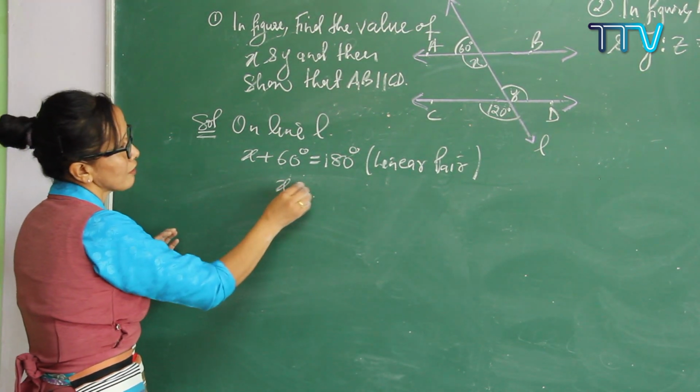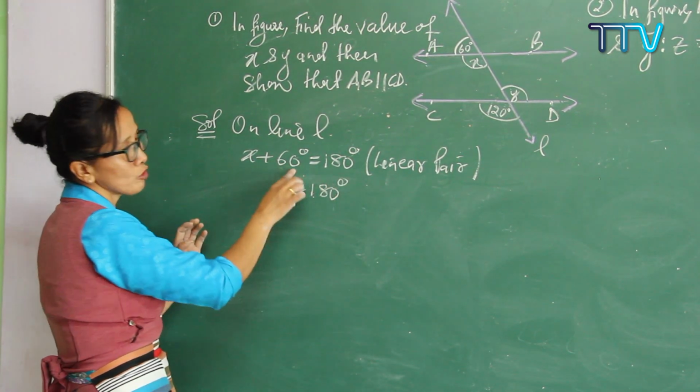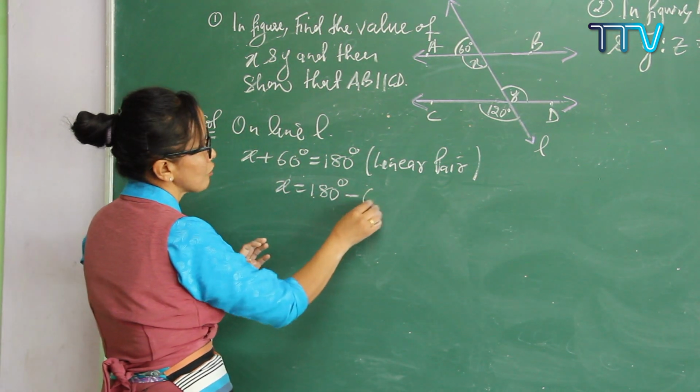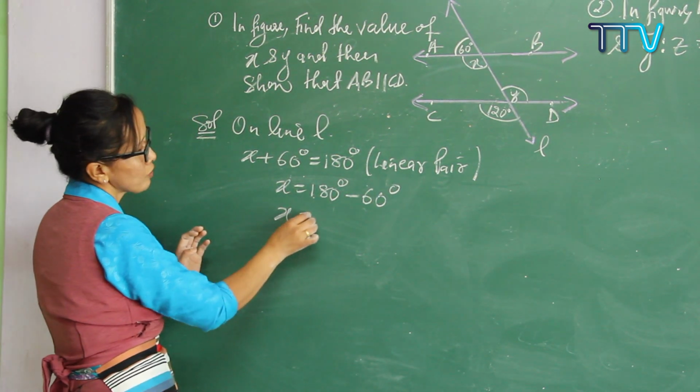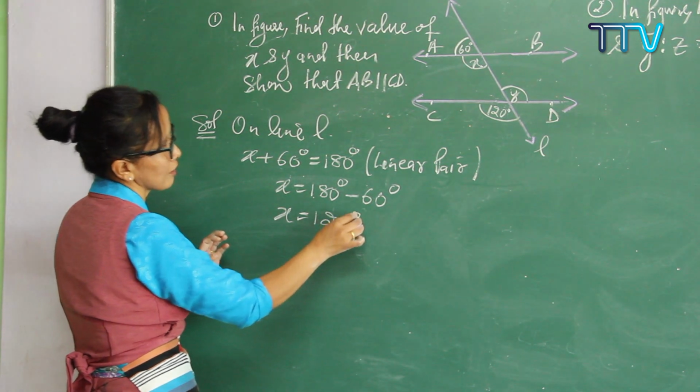So now find it out. x is equal to 180. When you're shifting this to the other side, you are getting how much? Minus 60. And now subtract, you are getting exactly 120 degrees. Do you get it clear?